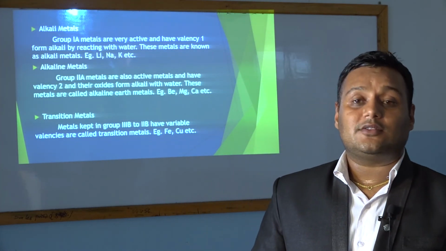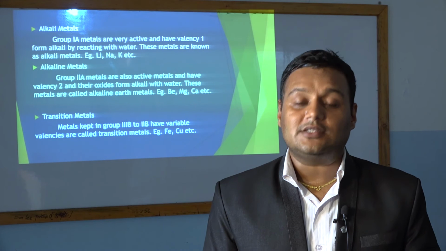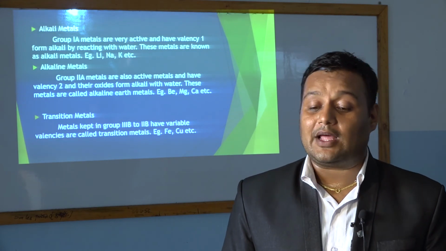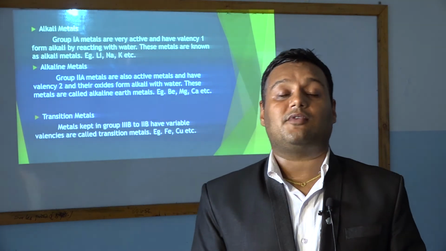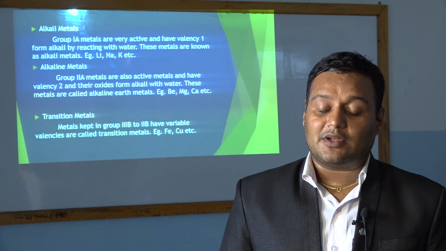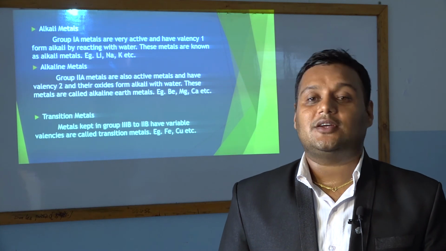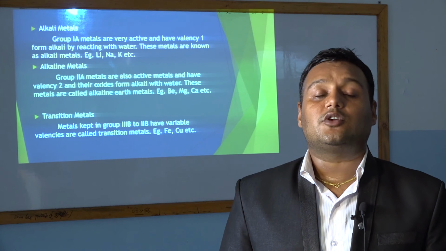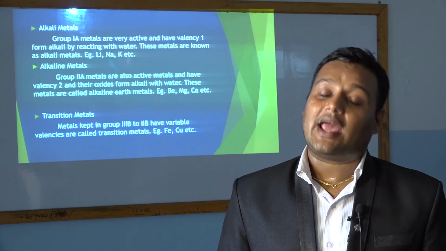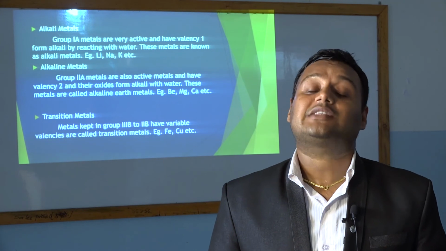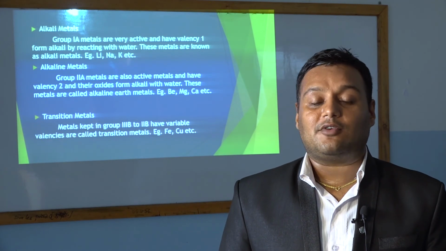So I am going through them thoroughly. Alkali metals: group 1A metals which are very active and have valency 1 are alkali metals, and they form alkali by reacting with water. Examples of alkali metals are lithium, sodium, potassium, etc. Another is alkaline earth metals: the group 2A metals which are also active and whose valency is 2, and when their oxides react with water they form alkali.